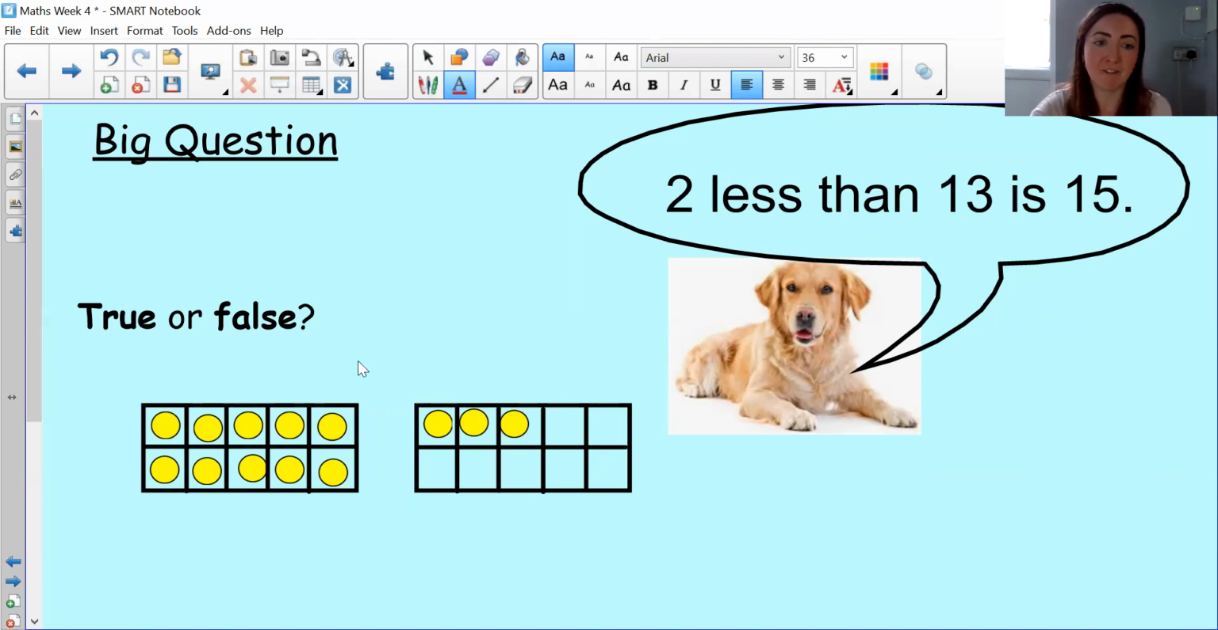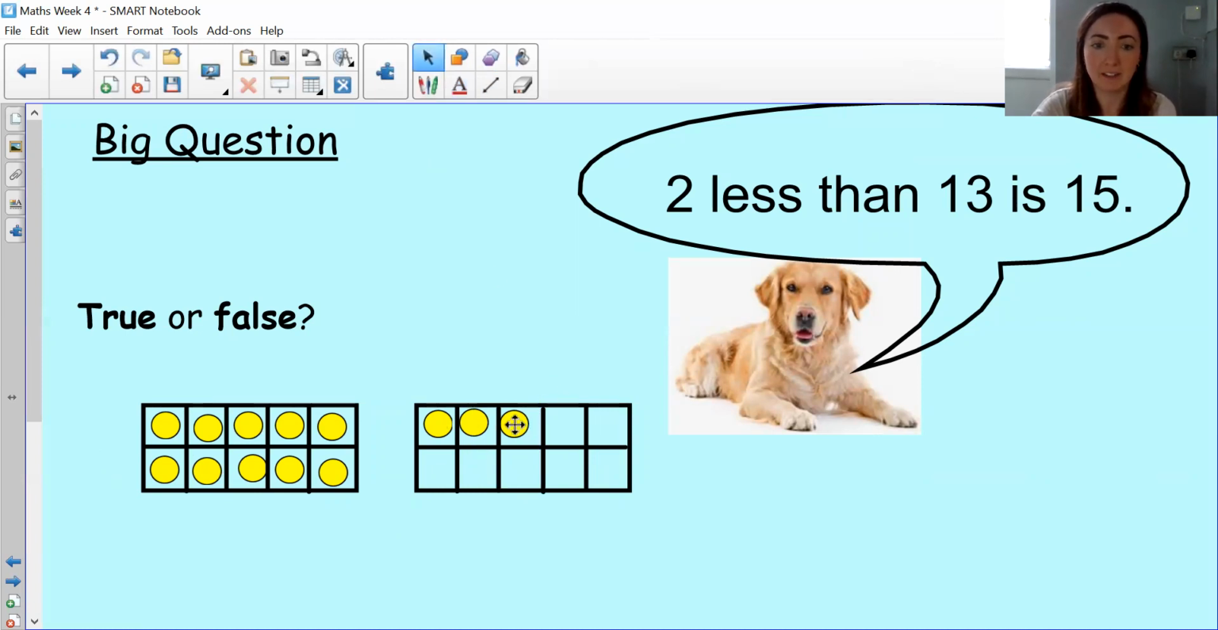Let's have a look at these 10 frames. Here we are representing 13, 10 and 3 more, 13. So 2 less means that we need to do what? We need to take 2 away. So if I take 2 away, then how many are left? 11. So Stevie said 2 less than 13 is 15. No, Stevie, 2 less than 13 is 11. So what do we think Stevie did wrong here? What mistake did she make?